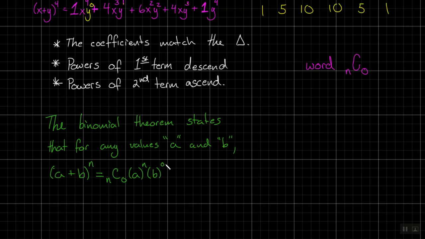You have no idea what this is. We'll define it here in a second. All I know right now is that nC0, when I write it like this, it's a number. And you guys know that no matter what, that number is what based on this? It's always a 1. So somehow that's a 1. We'll learn the kind of how in here. But notice my first term, was it to the power of n?